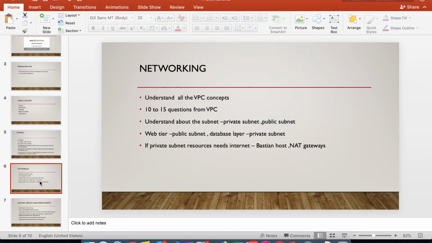I also got a question. The scenario is that you have the database layer in a private subnet, and your database layer needs to connect to the internet, for example to run security patches. What are the ways you have to make that connection with the private subnet? We had a bastion host and NAT gateways. You will get these types of questions in networking. Networking is a very important topic, and you have to spend a lot of time on it.